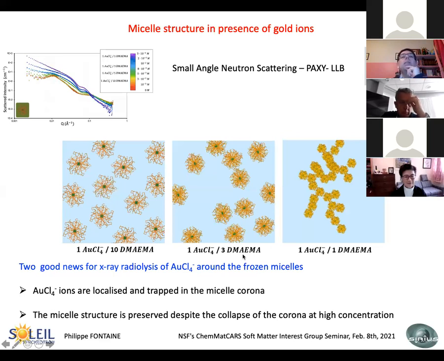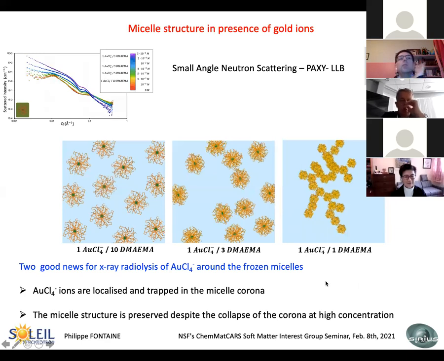If you increase the concentration of gold, you then have more gold inside the corona. And when you reach the 1:1 ratio between gold and monomers, the corona of the micelle shrinks, the polymer collapses, and you have an almost dry corona without water, and the micelles start to aggregate.